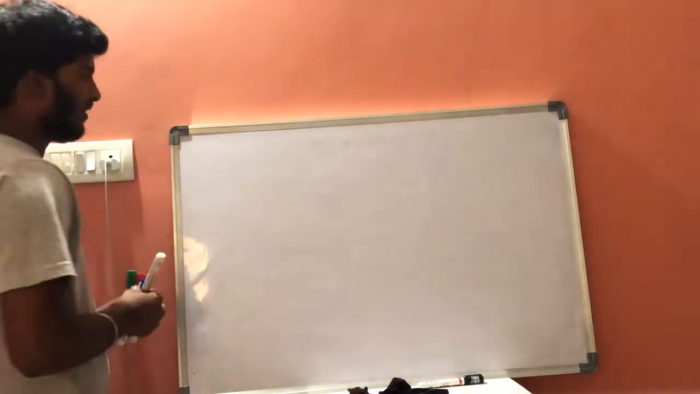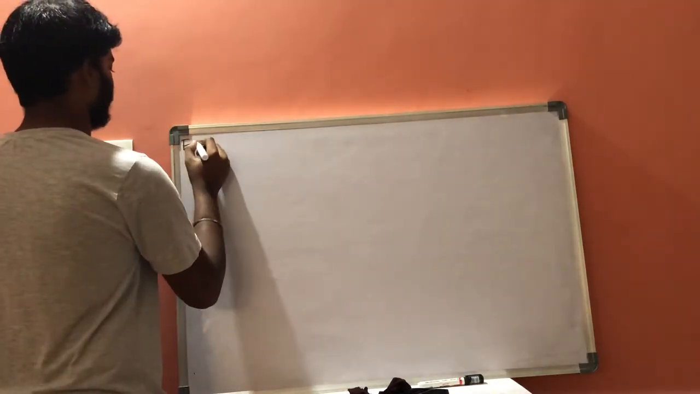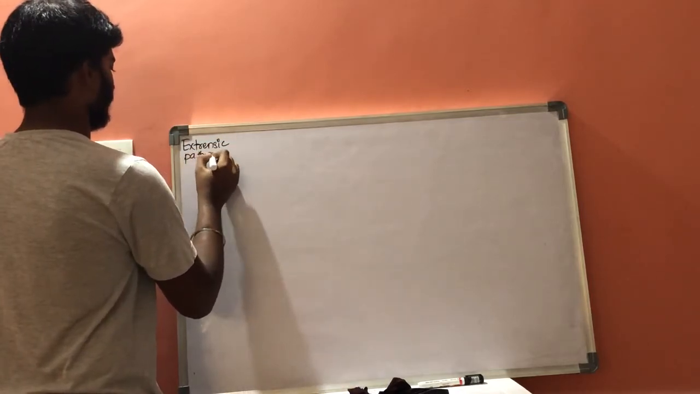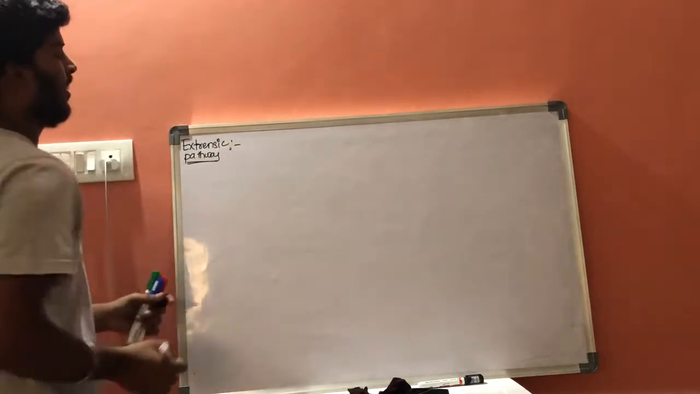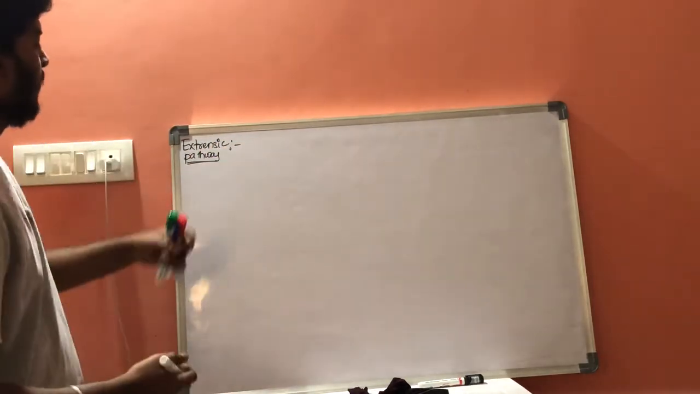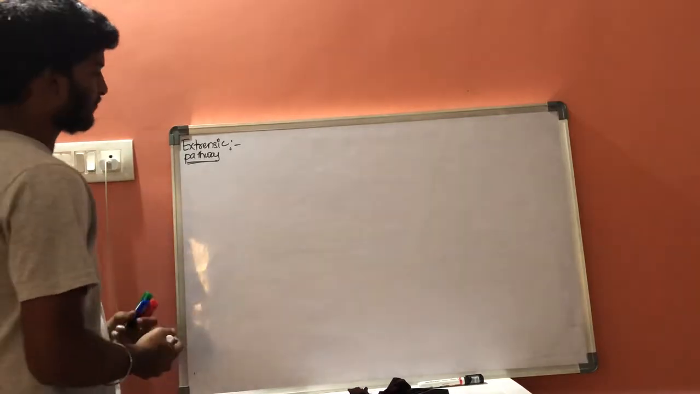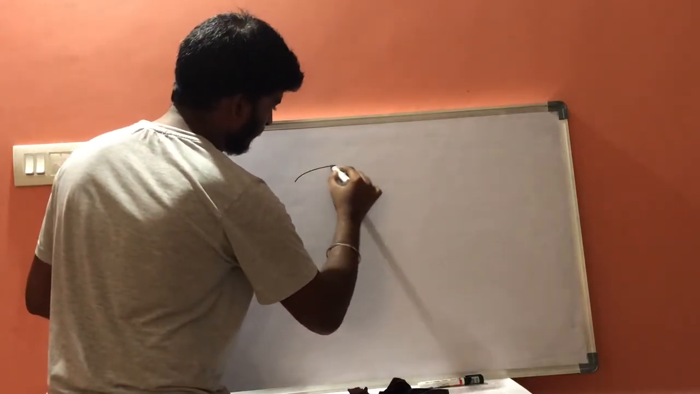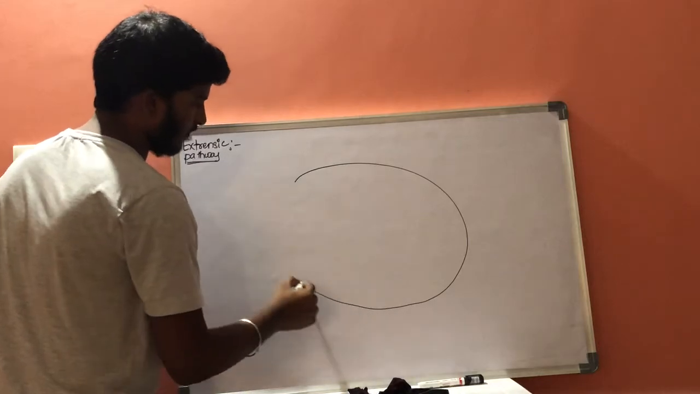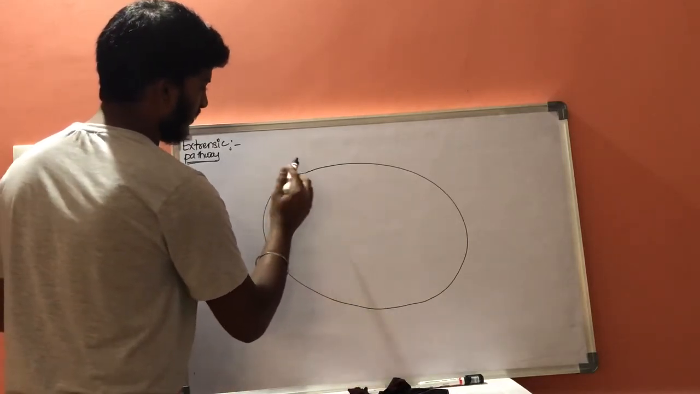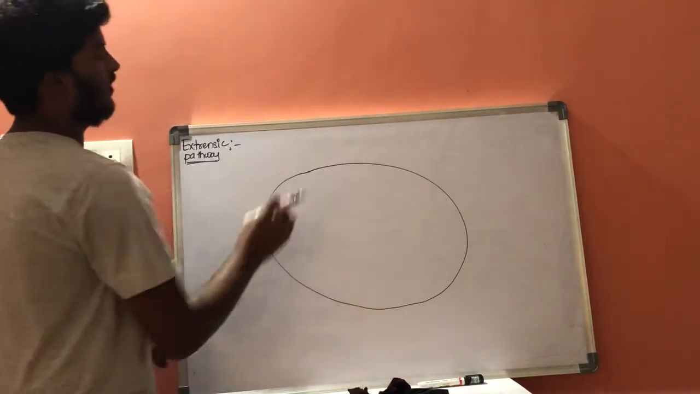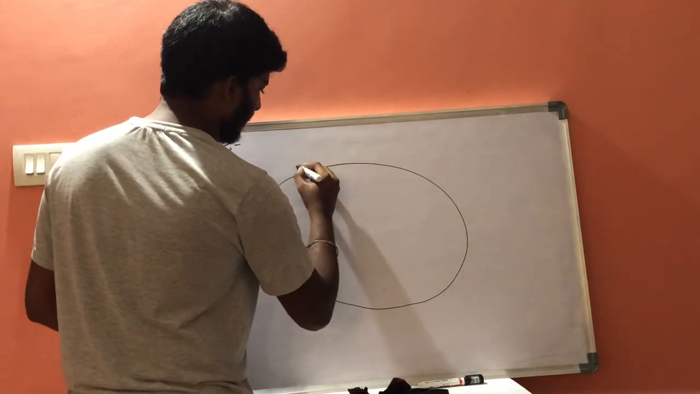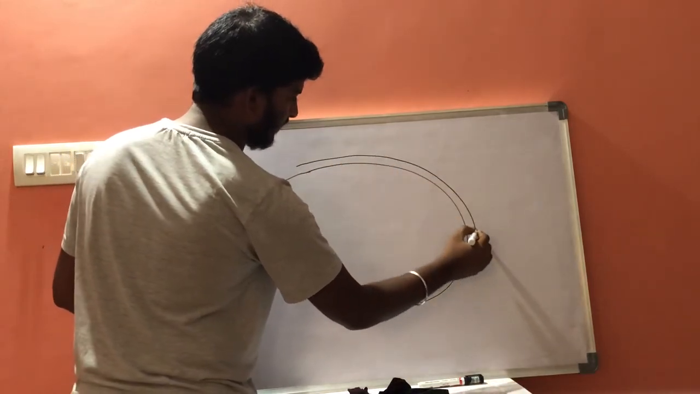First one is the extrinsic pathway. Now, how does this extrinsic pathway work? Let us consider one cell. Let us consider this is one of the cells, and this is the cell membrane.